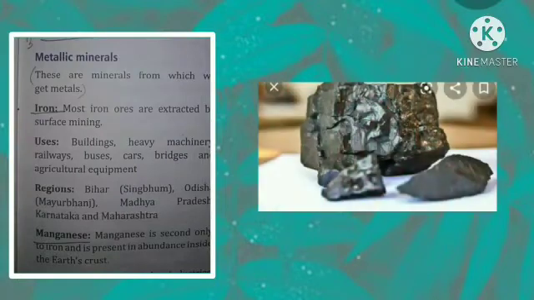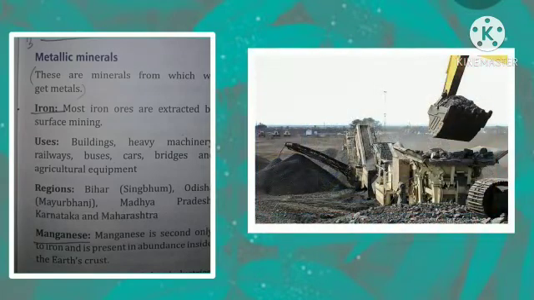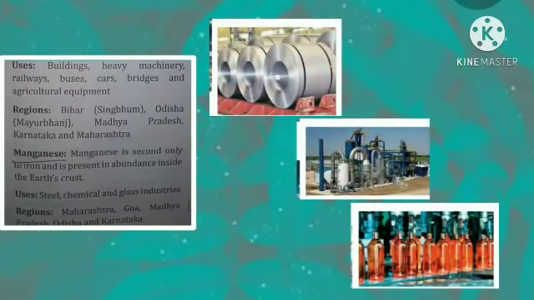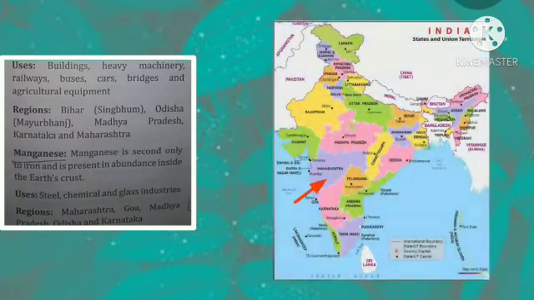Now the next is manganese. Manganese is second only to iron and is present in abundance inside the earth crust. Abundance means you can say in large quantity. And it is used in steel, chemical and glass industries. And it is found in the region of Maharashtra, Goa, Madhya Pradesh, Odisha and Karnataka.